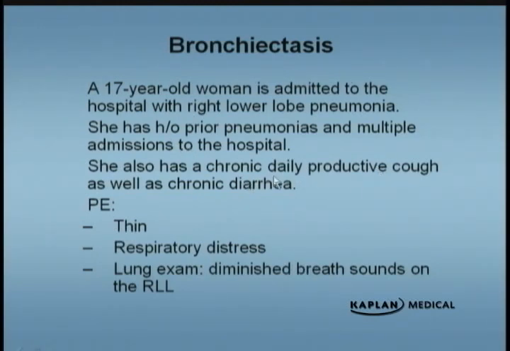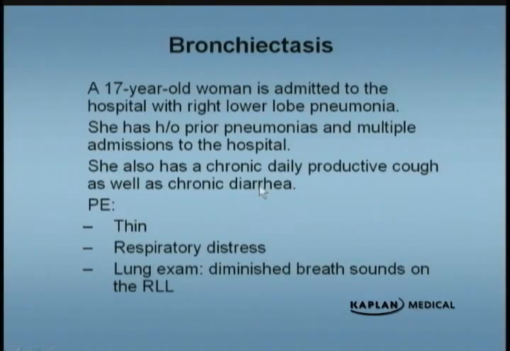The chronic daily productive cough, she says it's very productive. It's foul smelling, it's greenish looking, and then you say, well, how much is this? And then she points to a cup, a glass. She says, yeah, I fill that every day, plus another half glass. So very productive cough, foul smelling, greenish, not the typical one that you get with chronic bronchitis. People with chronic bronchitis have a productive cough, but it's not so productive that they could measure it like these patients do. It's not foul smelling like these patients.